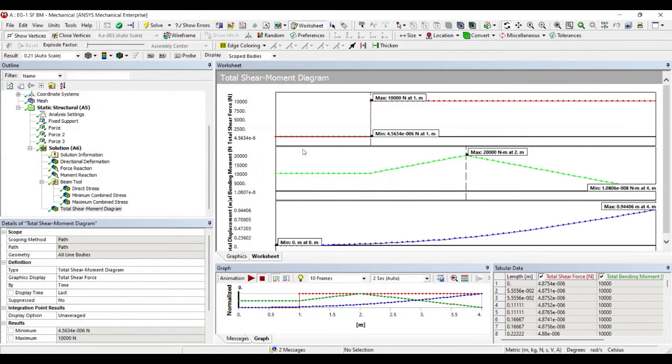So here also you can see that this is the point C where your value is 20 kilonewton meter or 20,000 Newton meter. You can see it's written here at 2 meters. So the solution which I have obtained by theory has matched the solution which I have obtained by ANSYS. So I can say that my solutions are correct.